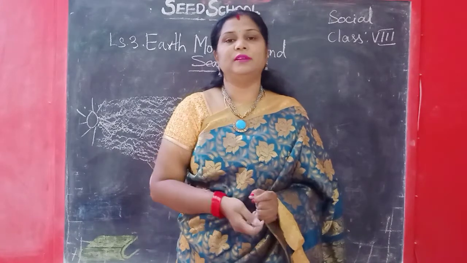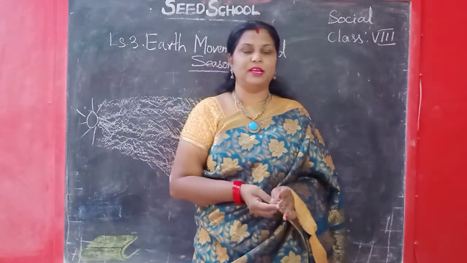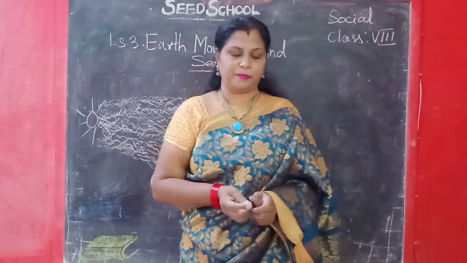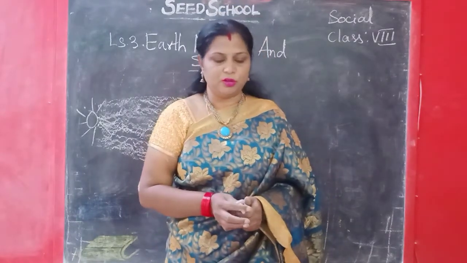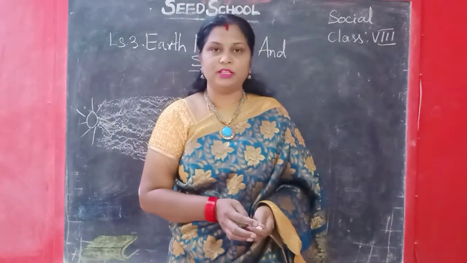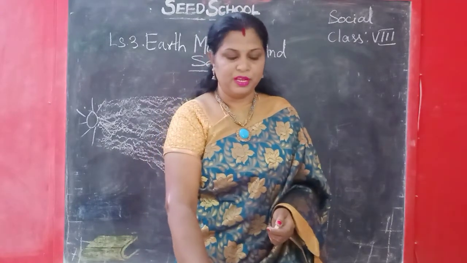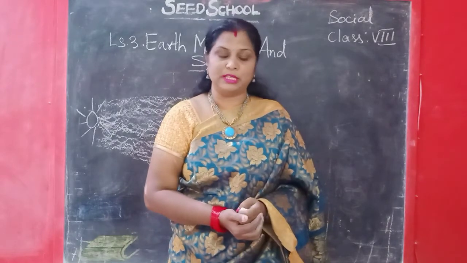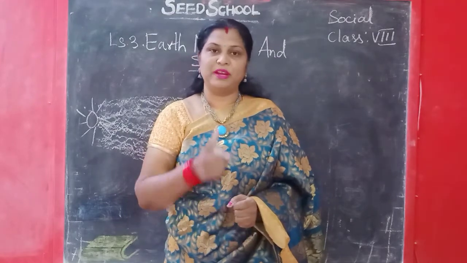How many days will it take to complete one revolution? Yes, 365 days and 5.56 hours. While rotating itself, the earth also revolves around the sun on its orbit. This is known as the earth's revolution.